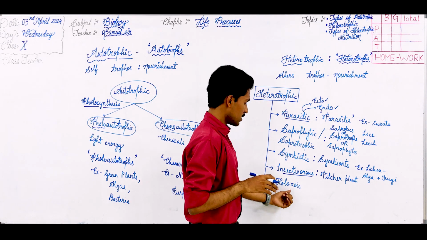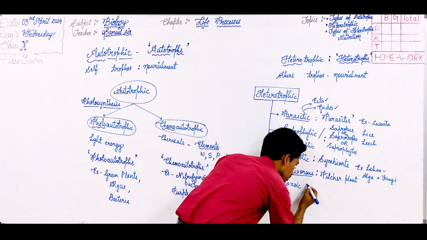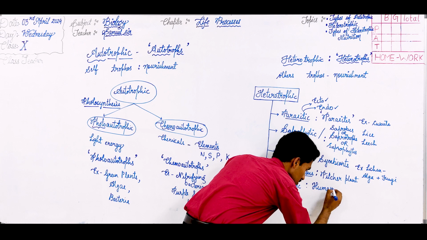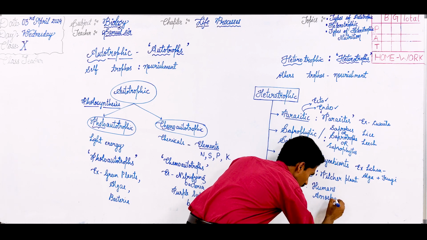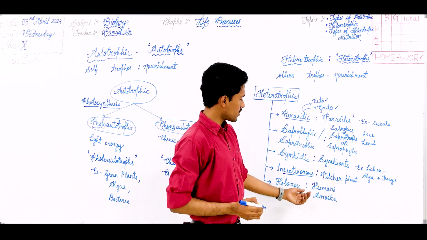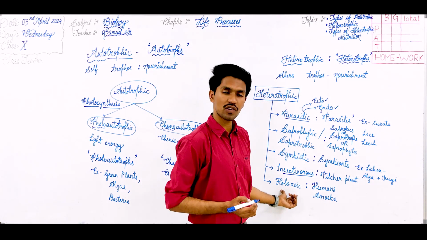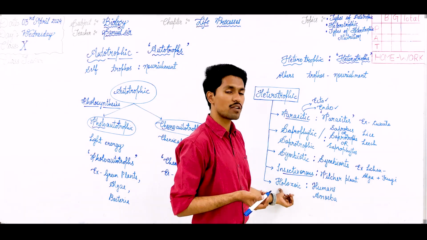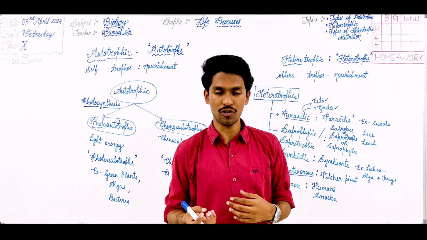Moving on to the last one, the Holozoic mode of nutrition. Here we discuss human beings, amoeba, paramecium; the majority of organisms follow the Holozoic mode of nutrition. Here an organism will break down complex substances into simpler ones and obtain nutrition.